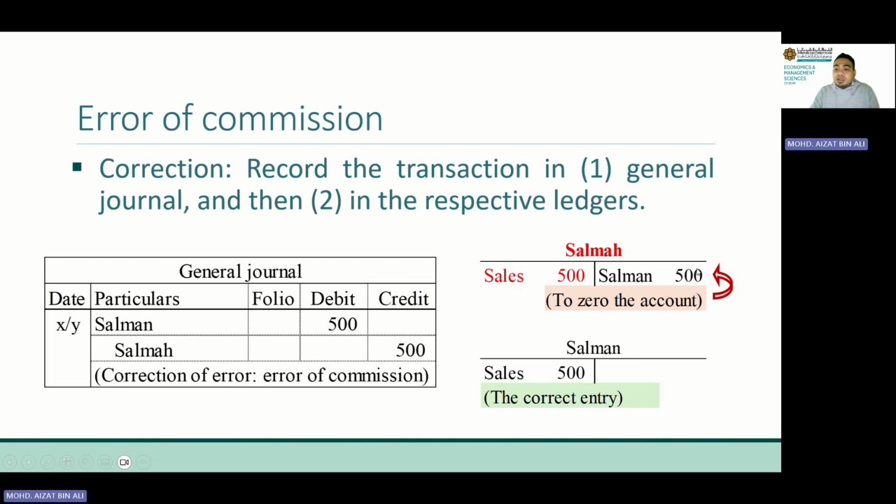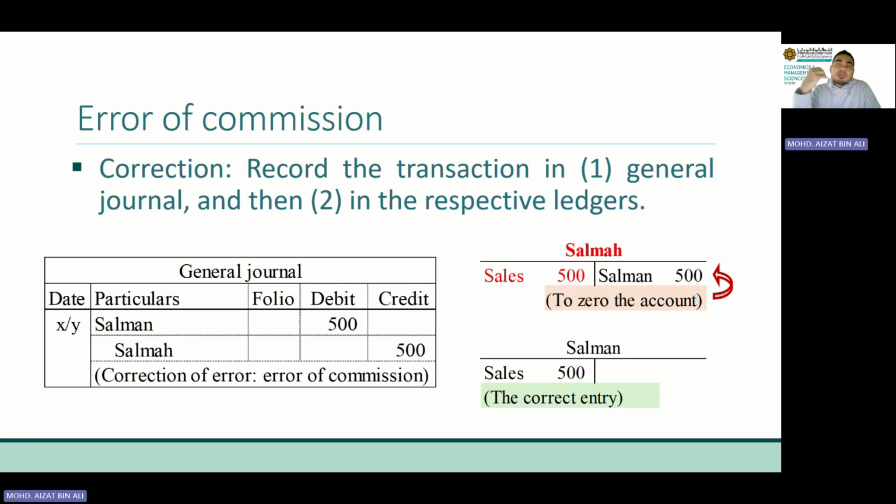So this is basically the correction. Credit Salma's account to zero the account because Salma shouldn't have this 500 ringgit. So we have to zero this account. Now we have done this. Salma's account becomes zero balance, right? And Salman, this is the correct amount. Salman now has 500 ringgit outstanding. All right. Now, another example of error of commission.